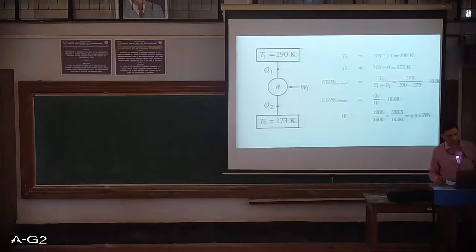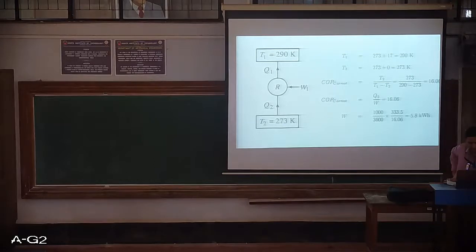So COP of Carnot for a refrigerator of course is T2 divided by T1 minus T2. Why is it T2 by T1 minus T2? Because if you recall the formula for COP, it is desired output divided by work input. If we write that same formula in terms of heat, it will be Q2 divided by Q1 minus Q2. Or if you write it in terms of temperature, for Carnot COP of course is T2 divided by T1 minus T2. So if I substitute the values of T1 and T2, I get the COP for Carnot as 16.